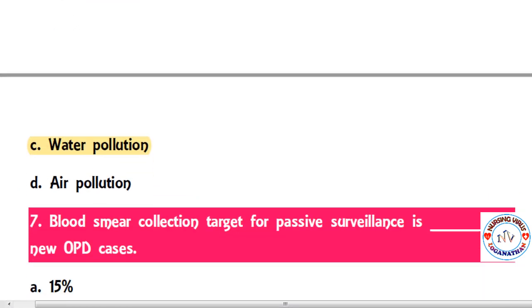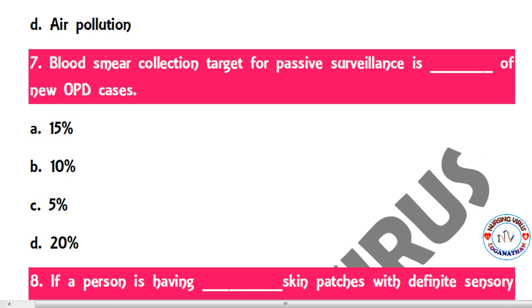The next question: the blood smear collection target for passive surveillance is dash of new OPD cases. The options are 15%, 10%, 5% and 20%. So 10% of new OPD cases are targeted for collecting blood smears in passive surveillance.